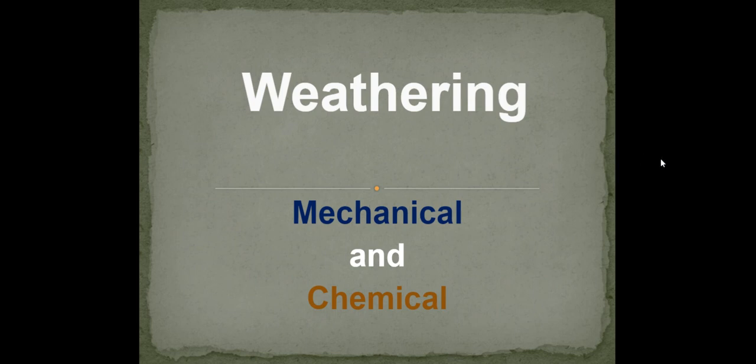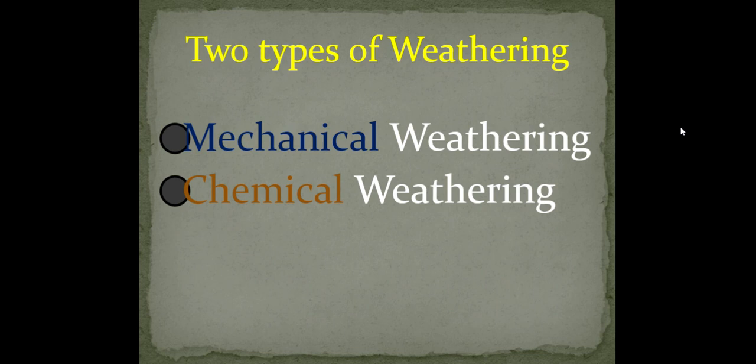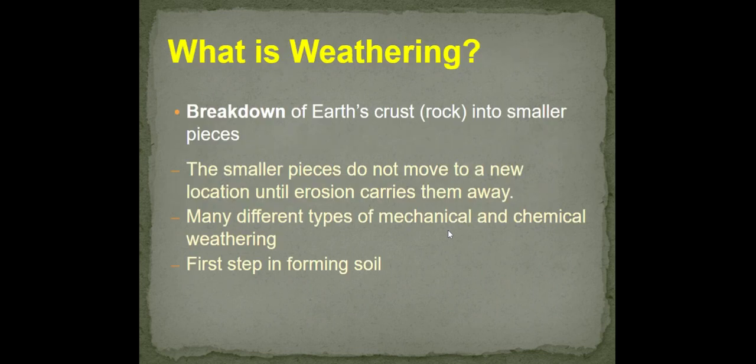Weathering, mechanical and chemical. There are two types of weathering. There's mechanical weathering and then there's chemical weathering. So let's talk about weathering in general.